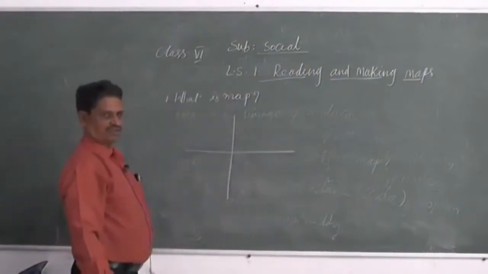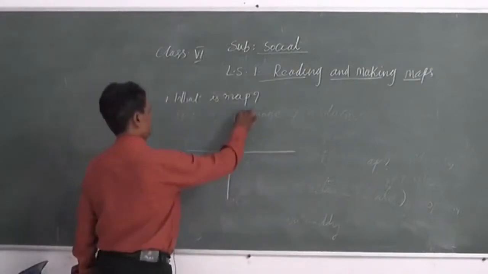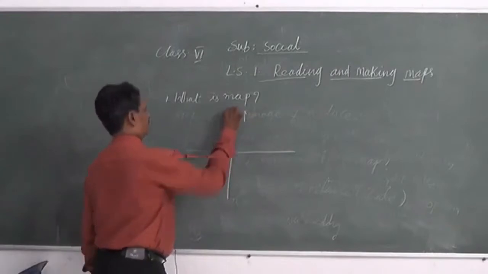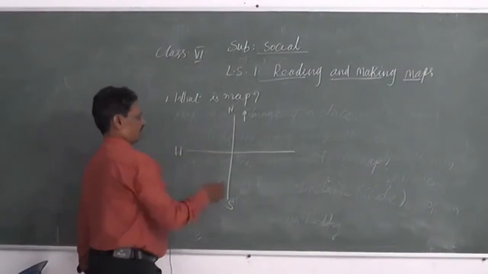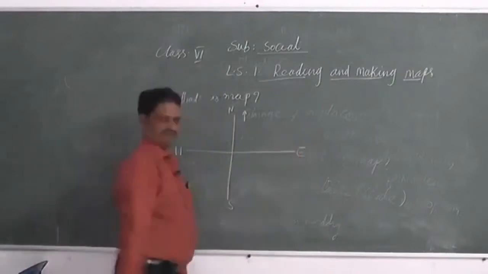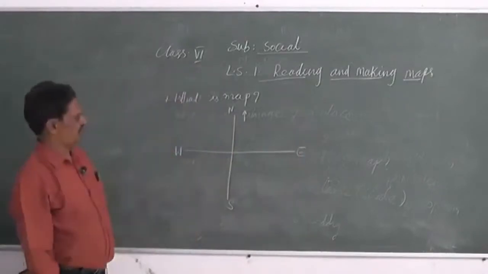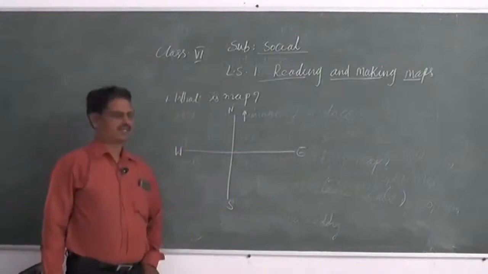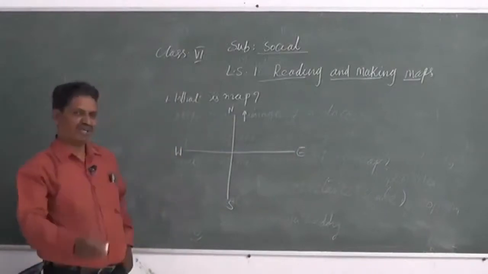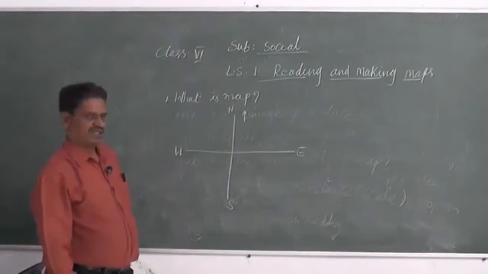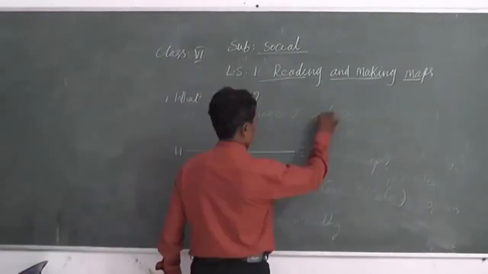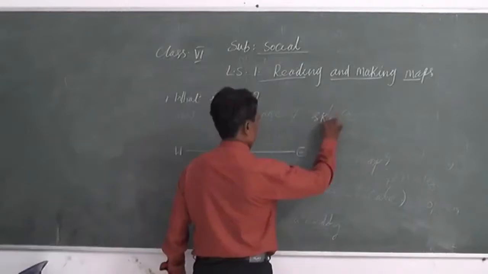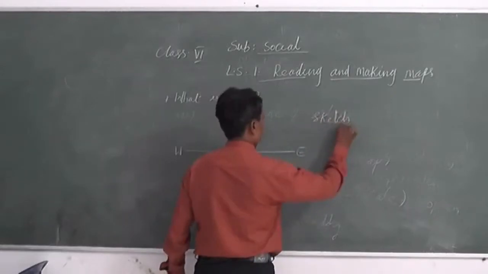A map always shows north, south, west and east. Before knowing the directions, can you draw a sketch map?